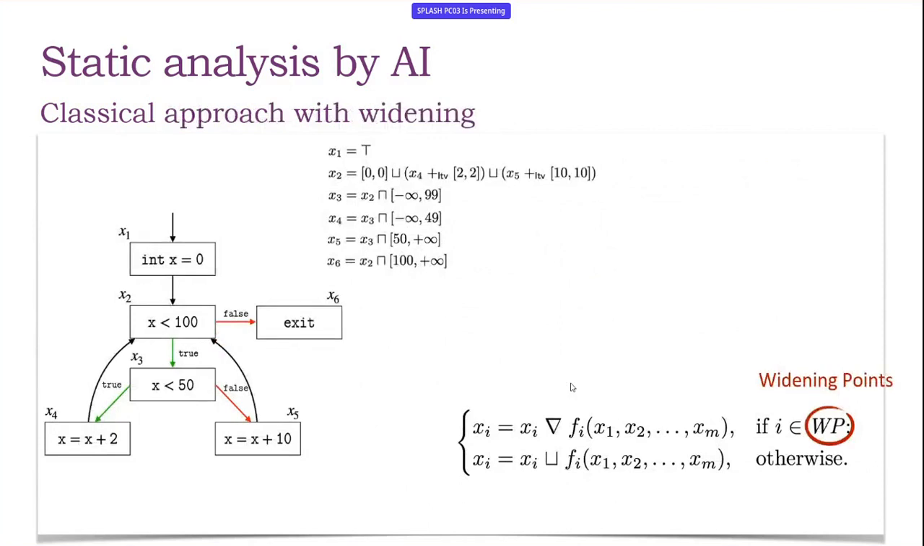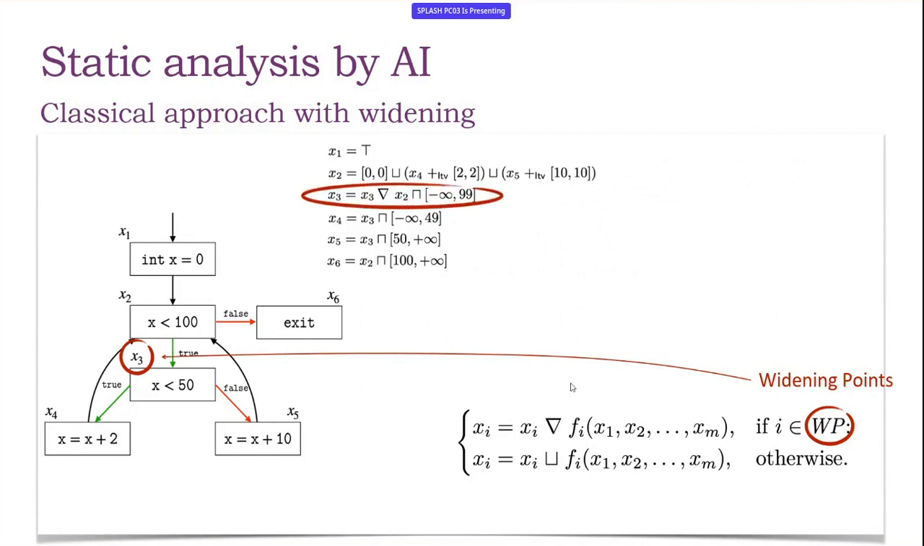How it works is just a new operation that accelerates the process, and since it induces a loss of precision, it's not necessary to perform widening in all the program points, but only in some chosen ones. In particular, it is sufficient to have one widening point in each loop. So, for example, in this simple case, we decide to take x3, and therefore we perform the widening instead of the least upper bound when we compute the x3 value.